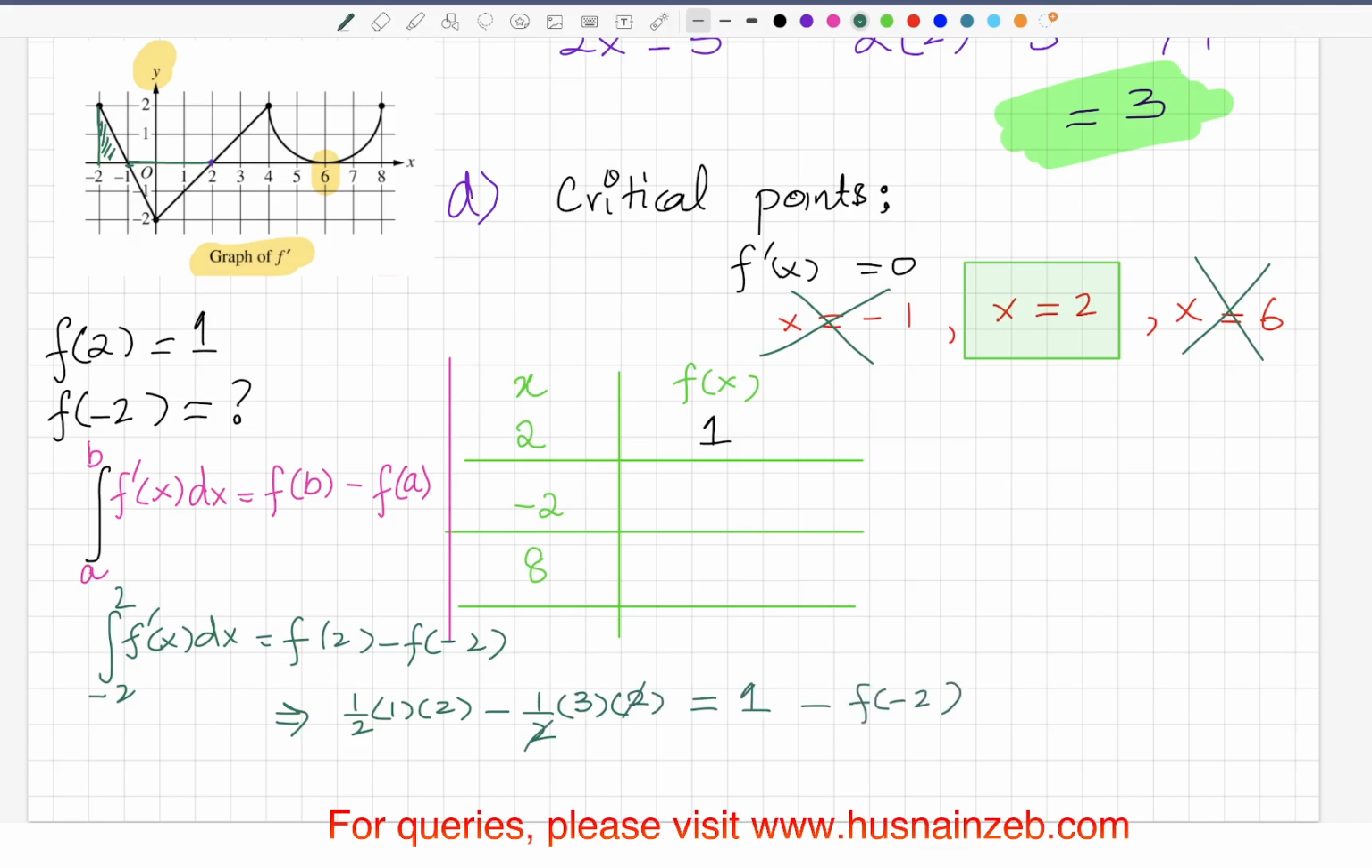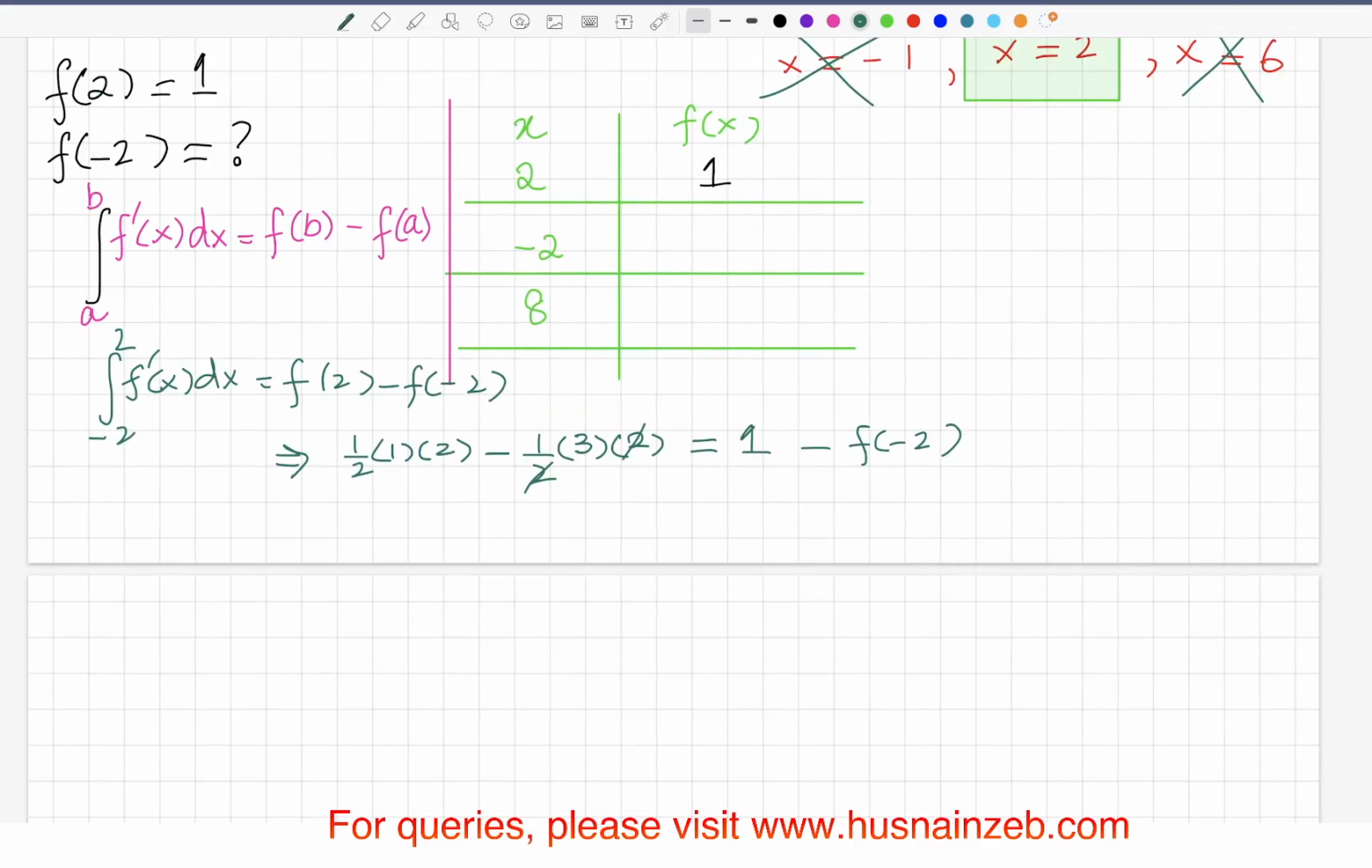Now just simplify this, and you're going to see that f of minus 2 is equal to 1 minus, this is going to give you 1, and here is minus 3. So 1 minus 3 is minus 2. If you take that over to this side, minus 2 becomes plus 2, so it's going to be 3. Yep, so we got that value as 3.